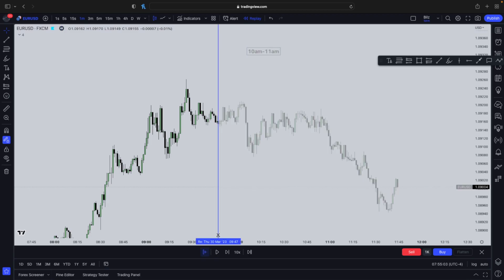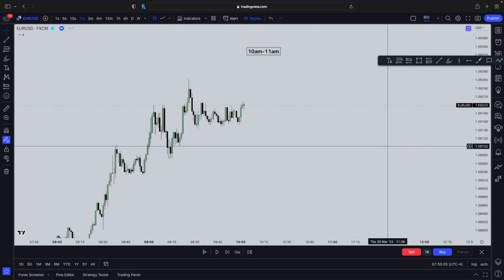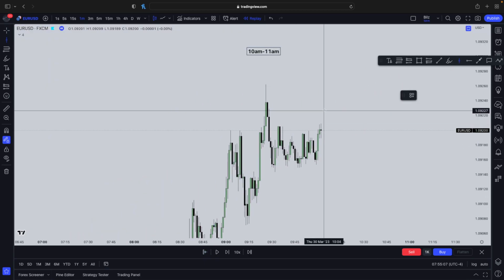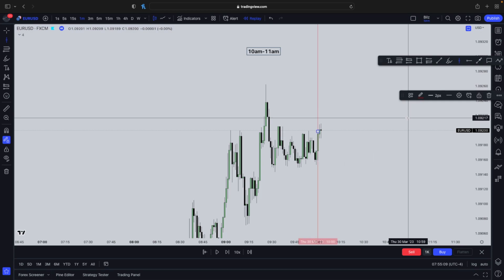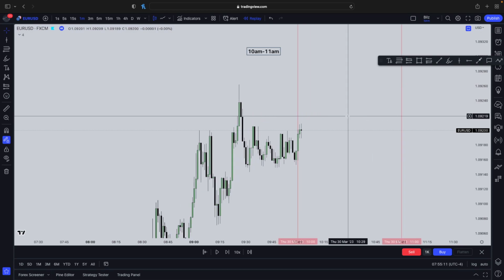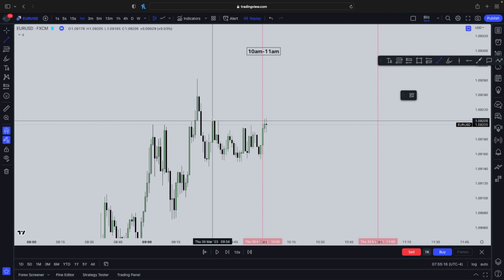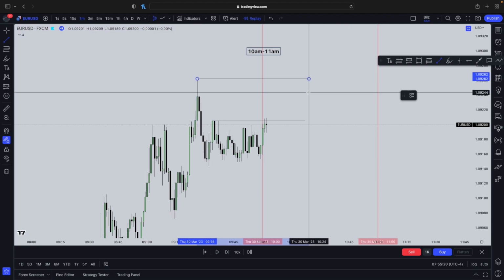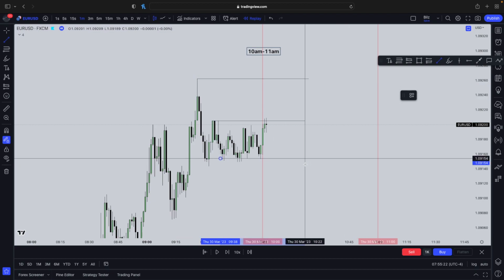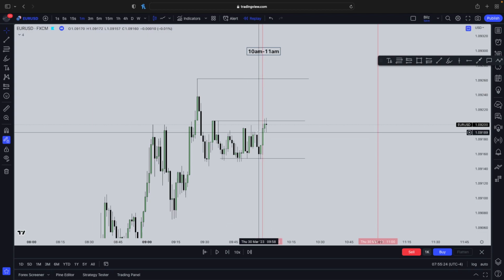Okay, so let's go back to 10 o'clock and let's mark out 10 o'clock till 11 o'clock. Okay, 10 o'clock till 11 o'clock. This is our trading times for the strategy, and then we just mark out some sort of liquidity in the market. So we got this sort of liquidity. This is equal highs right here. We can mark this one out and we can mark these liquidities out. Okay, right here. Now just wait for the liquidity to be taken, and straight away this liquidity got taken out.